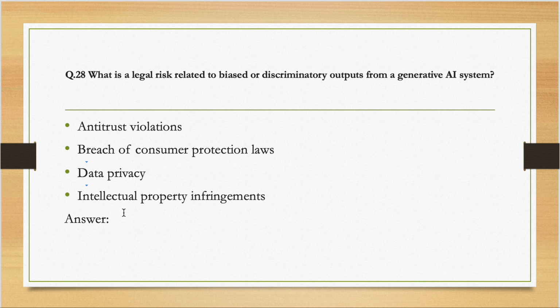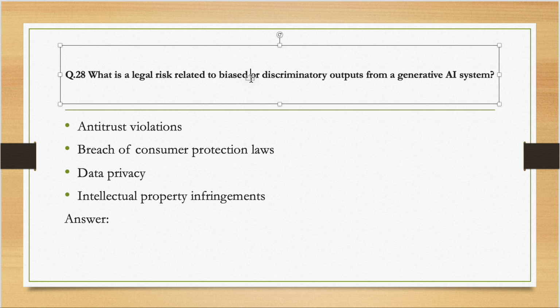Coming to question number 28, what is the legal risk related to biases or discriminated outputs from a Gen AI system? This comes under the responsible AI section, and this is a very vague topic, to be honest, but still it comes in the exam, so you have to read about it. If a Gen AI system is giving outputs that are discriminatory or biased, what is the legal risk?